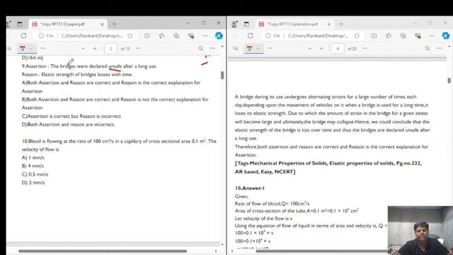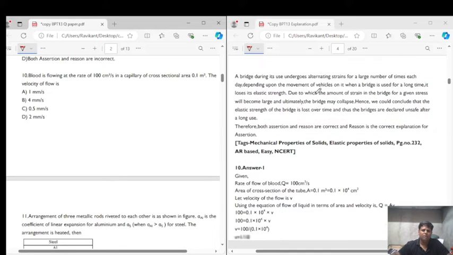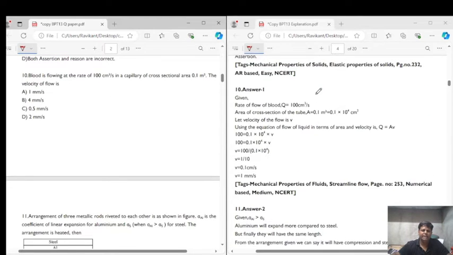So the assertion is correct, the reason is correct, and the reason is the correct explanation for the assertion. Therefore, the correct answer for question number 9 is option A, that is both assertion and reason are correct, and reason is the correct explanation for assertion. Alright, now question number 10. Question number 10 says that blood is flowing at the rate of 10 centimeter cube per second in the capillary, and the cross section area is 0.1 meter square. The velocity of flow is, alright.